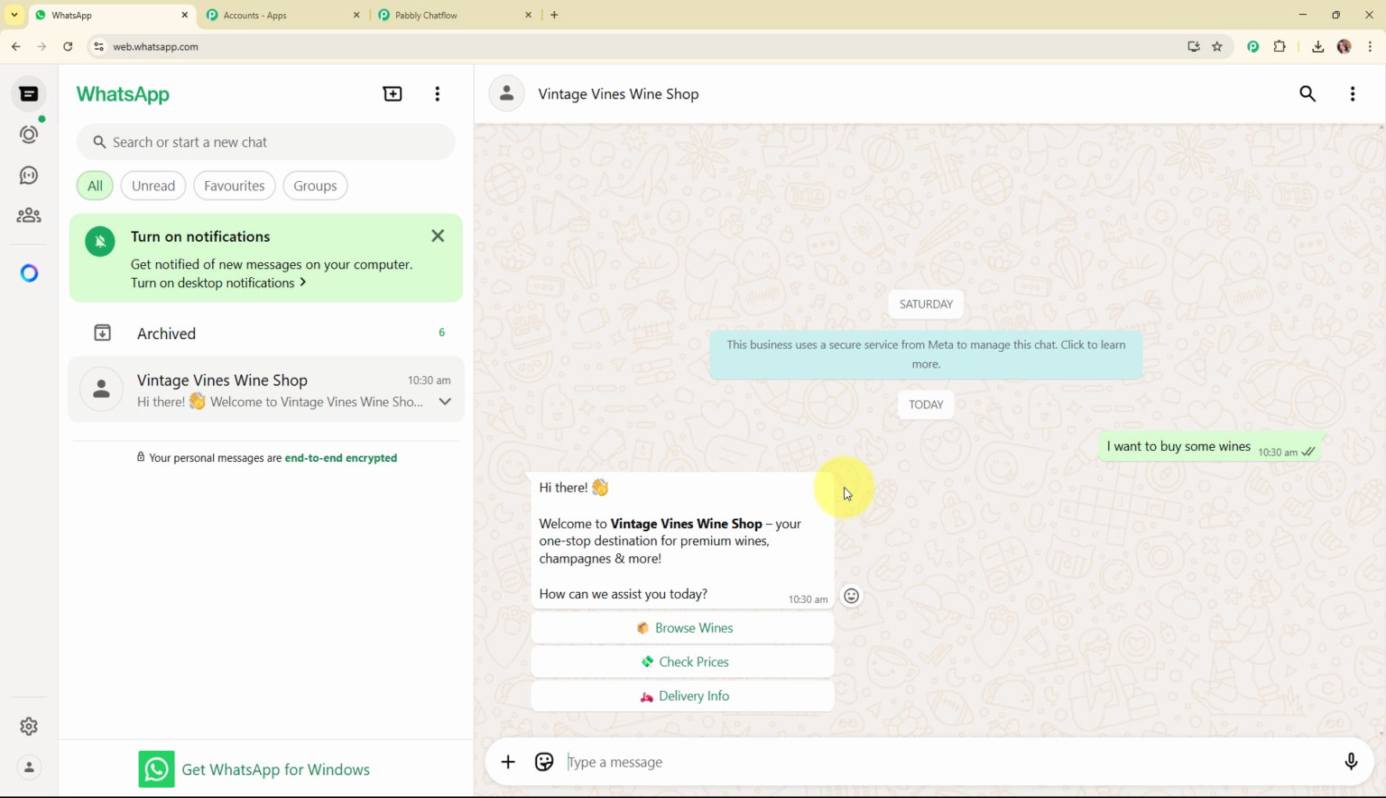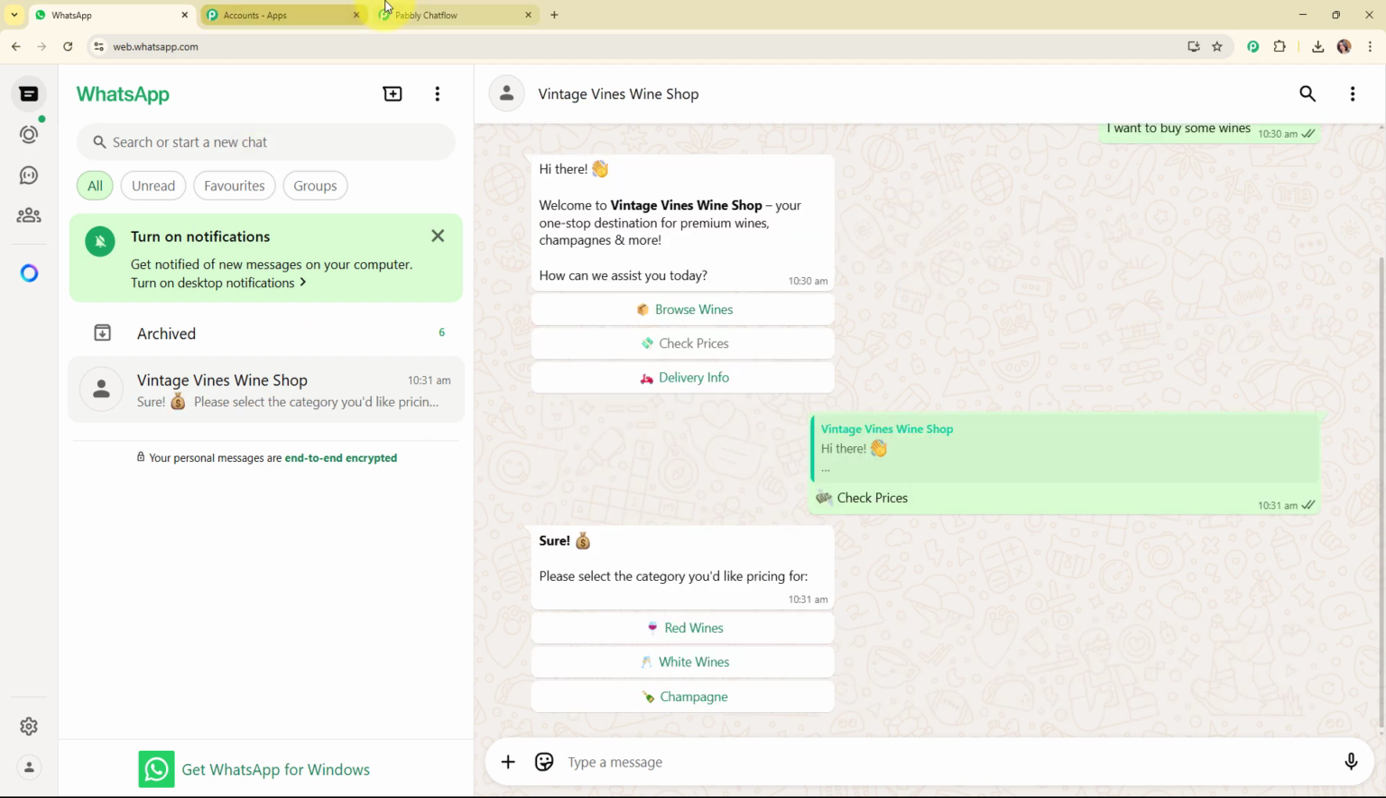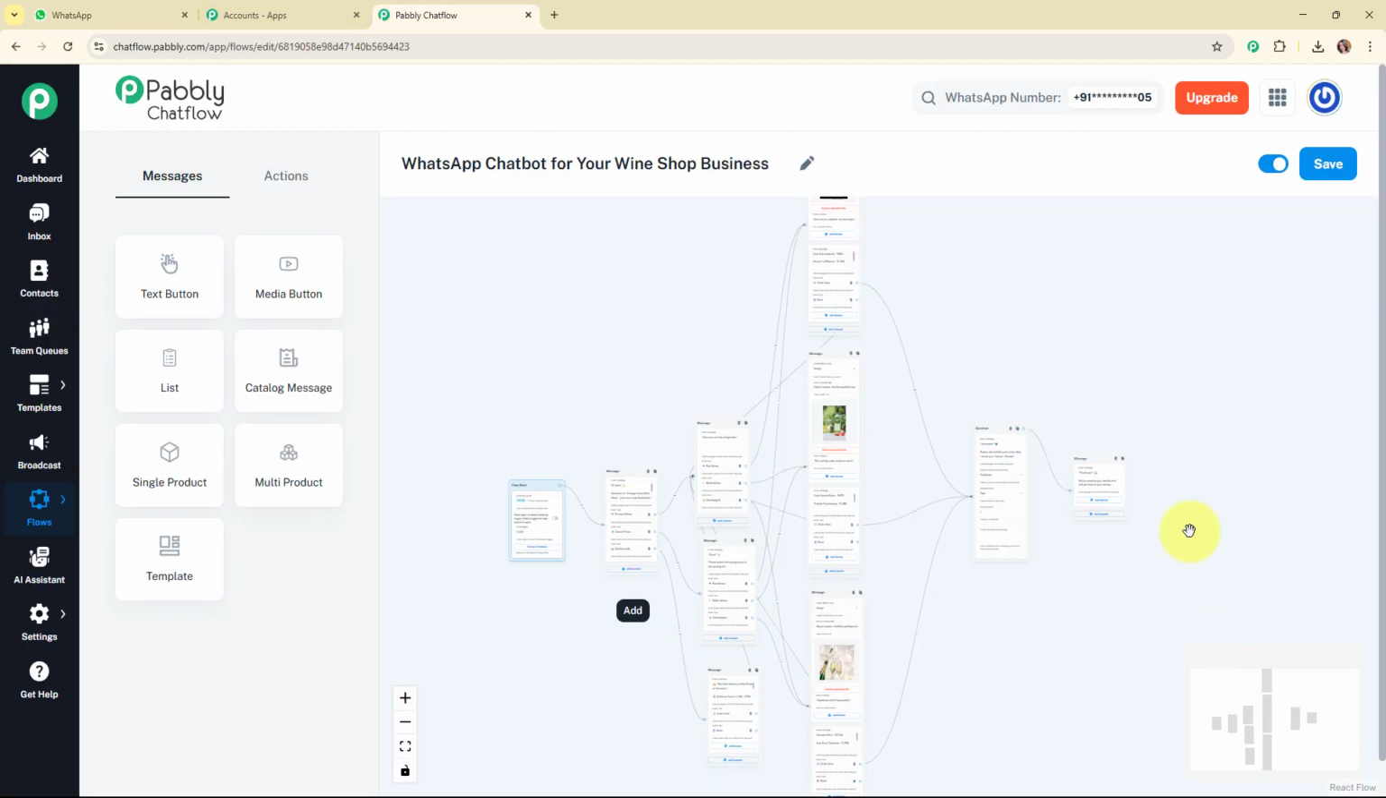Alright, so with this we have successfully seen the working of this amazing chatbot, and as soon as you're going to click on any of the quick reply button, then your chatbot is going to run further. Alright, so now let me take you all back to my flow.